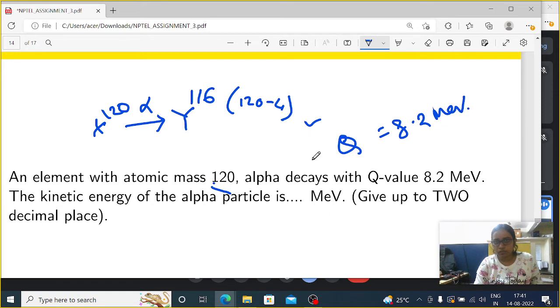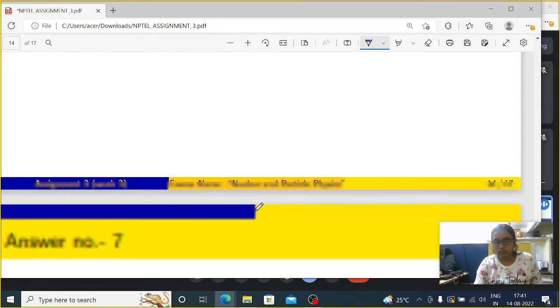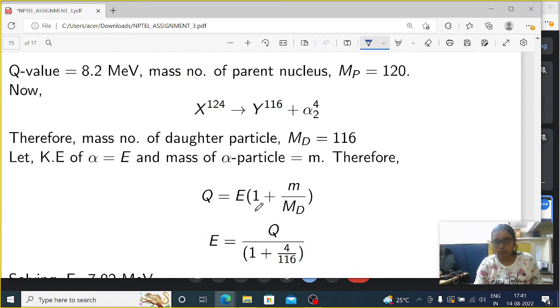The kinetic energy of the alpha particle is what? Up to 2 decimal places I have to write it. The alpha particle has a kinetic energy with an expression like this. The Q value is the alpha particle energy E into 1 plus m divided by md.